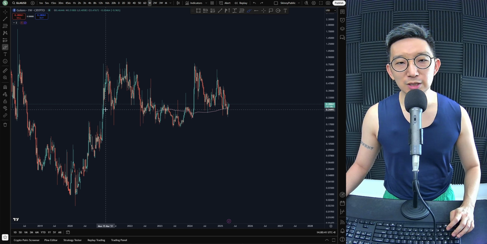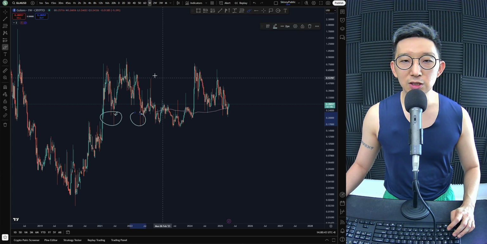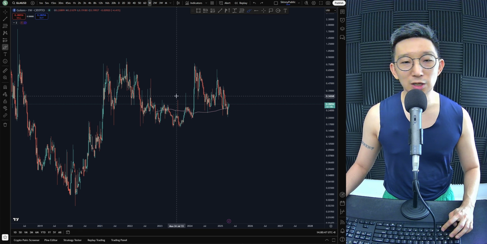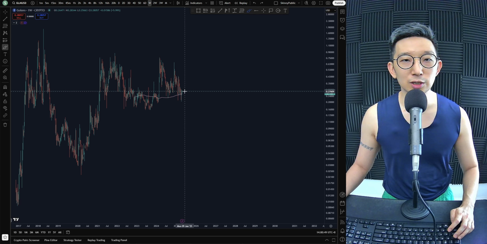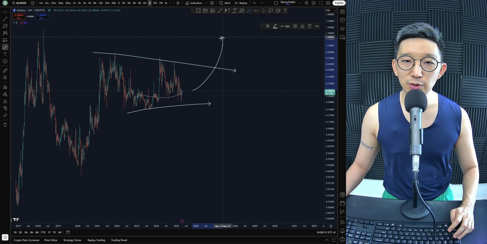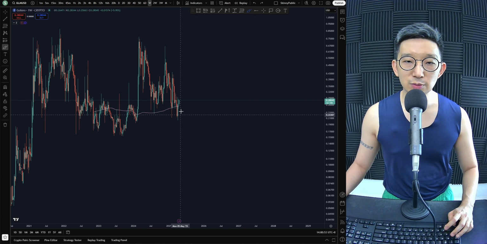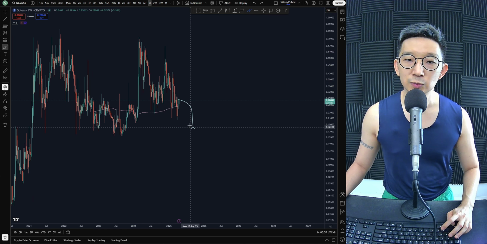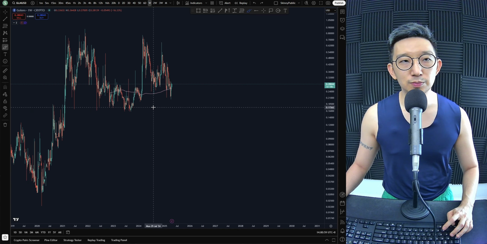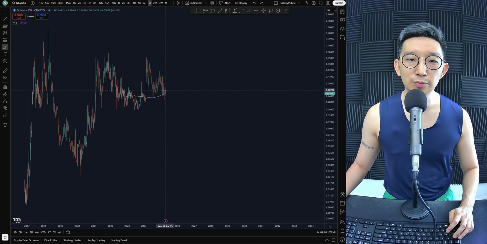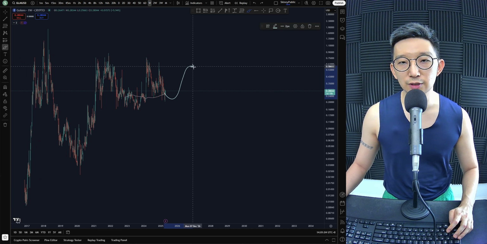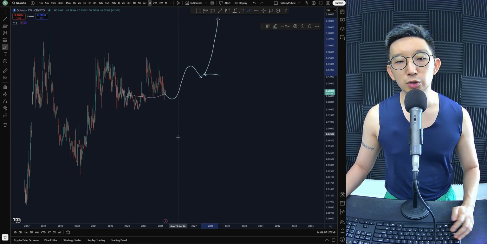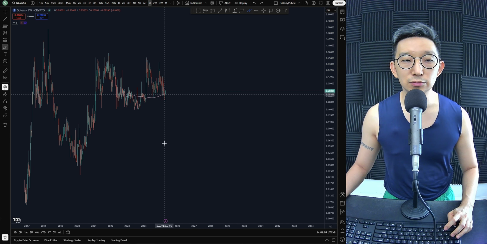Another thing about Golem is that you see all these stray wicks here and there, which means that the volume is quite low, right? So yeah, again, I'll preach caution when it comes to Golem. Sure, we could squeeze and break out from here. We could still drop a little bit lower, clearing all these sells before reversal. But if I were to put on a trade for Golem, I would be late. I will wait for the strong rally first, wait for a retrace, and you'll find me making an entry like that. Not now.